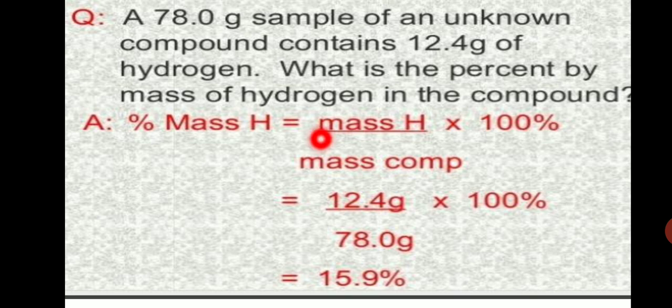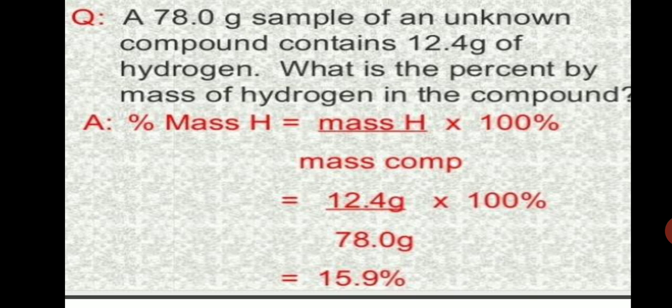So the mass of hydrogen is 12.4 divided by 78.0 gram, that is the total mass of the compound, into 100. So what we got is 15.9%. That is the percentage. We have found out the percentage. So what is the percentage? 15.9%.